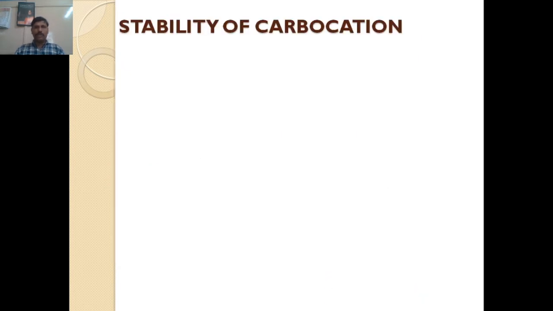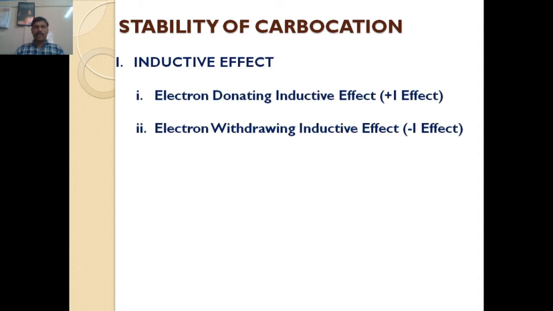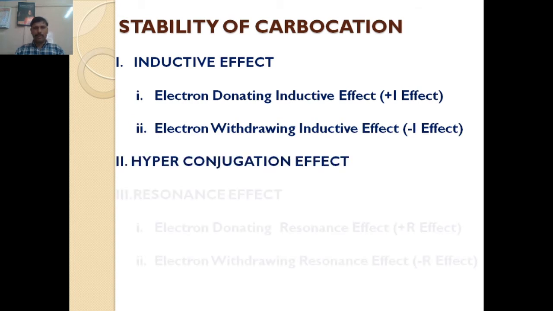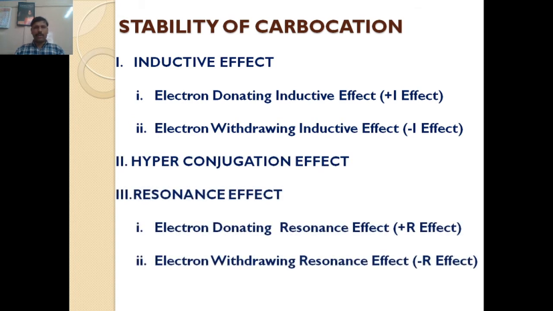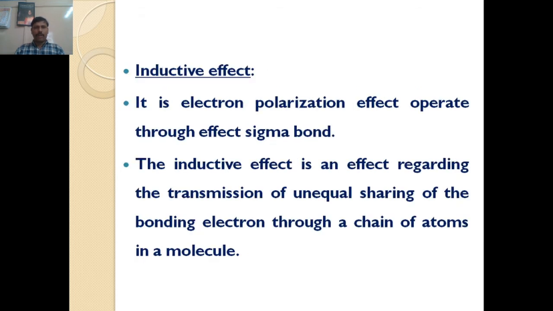Next point, the stability of carbocation. Stability of carbocation generally depends upon three factors: inductive effect, resonance effect and hyperconjugation effect. Out of that, the first one is the inductive effect. What is the inductive effect?